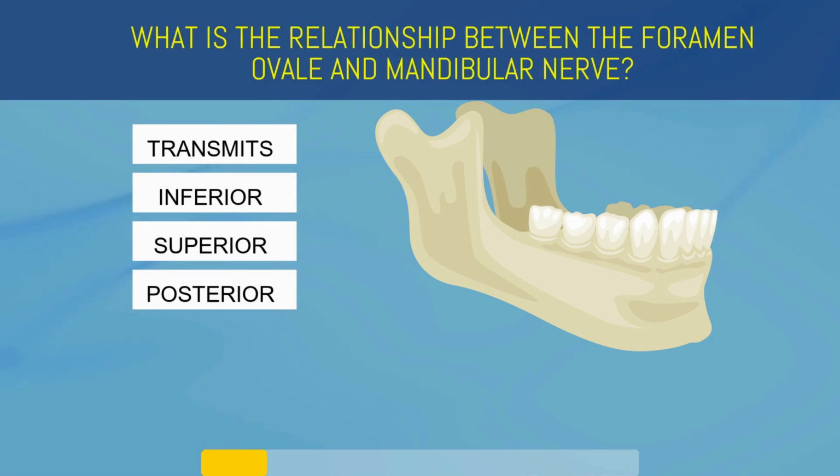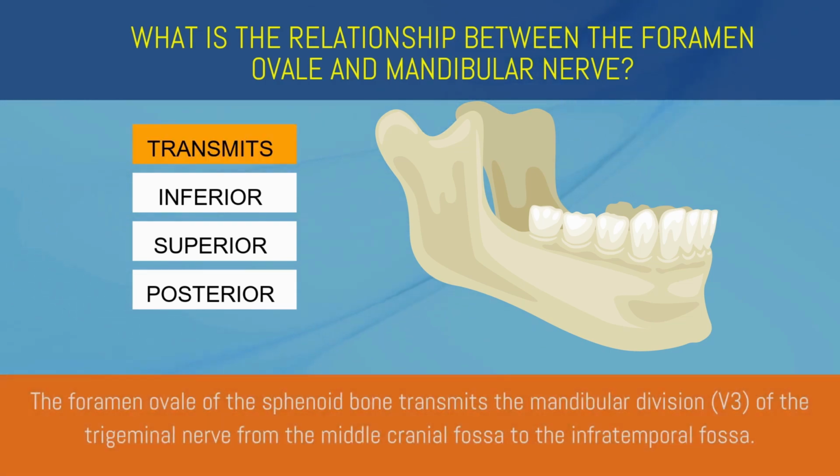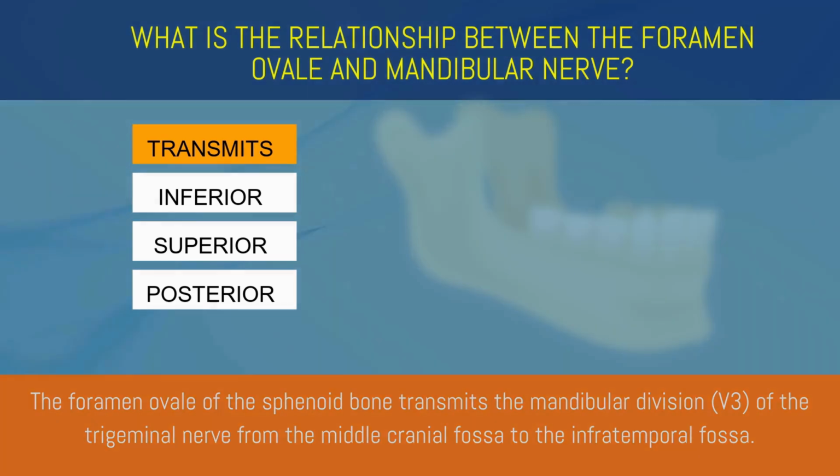What is the relationship between the foramen ovale and mandibular nerve? Transmits, inferior, superior, or posterior? Transmits. The foramen ovale of the sphenoid bone transmits the mandibular division of the trigeminal nerve from the middle cranial fossa to the infratemporal fossa.